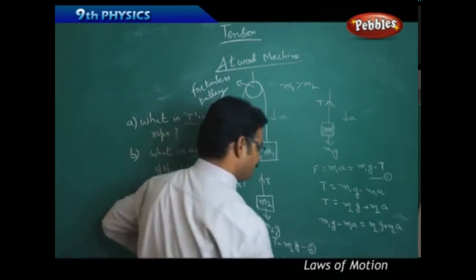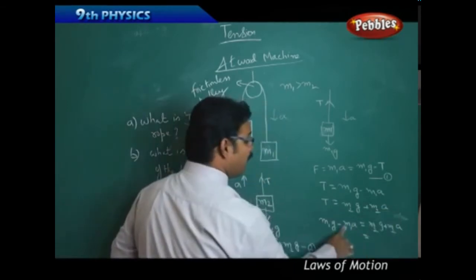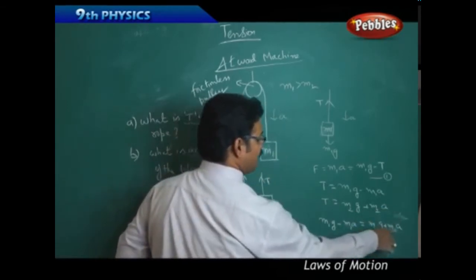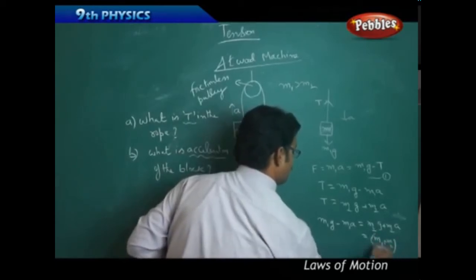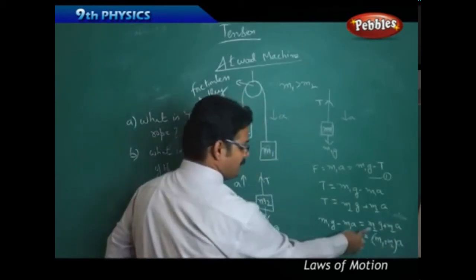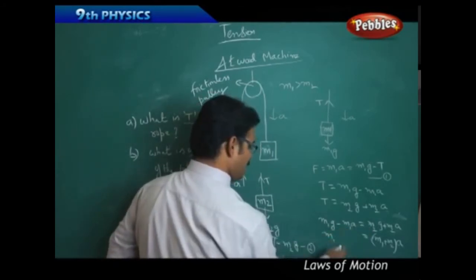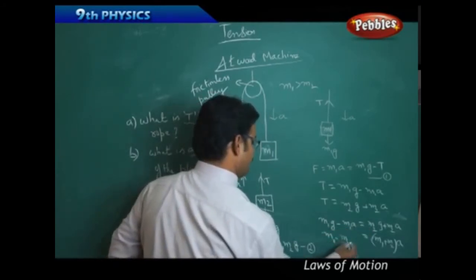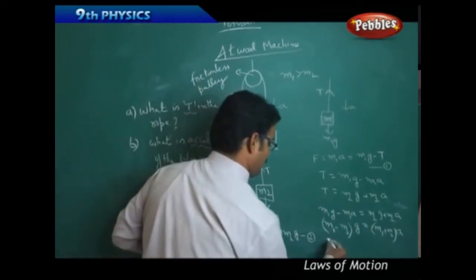Take m1a to the other side, it becomes plus m1a. Plus m1a plus m2a is nothing but (m1 plus m2) into a. Take m2g to the left hand side, it becomes minus m2g. Therefore (m1 minus m2) into g equals (m1 plus m2) into a.